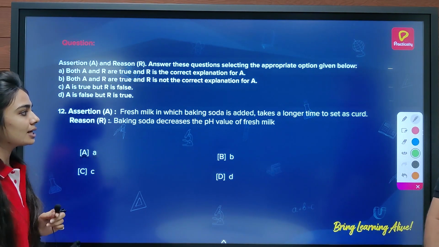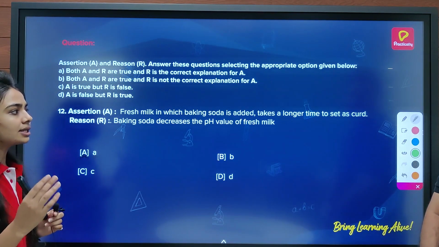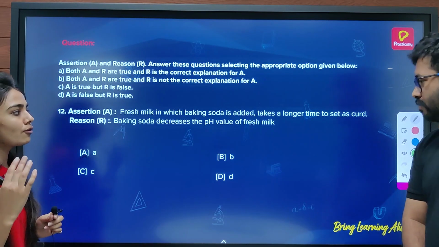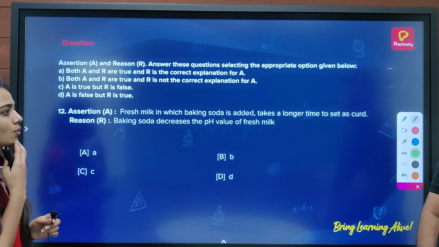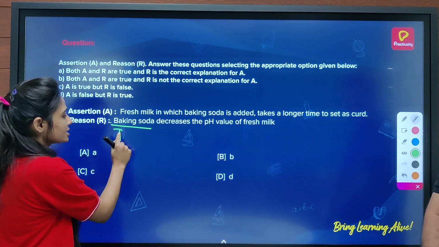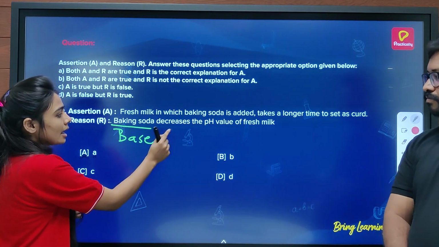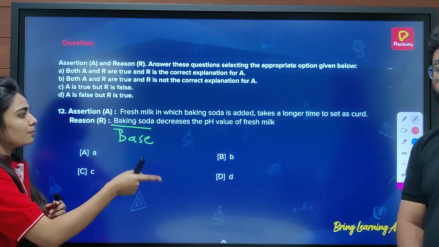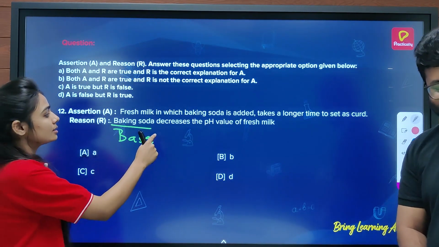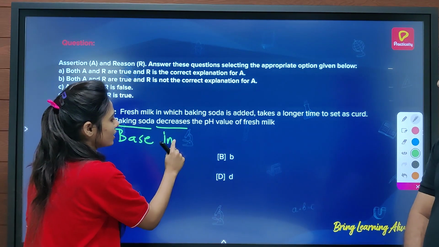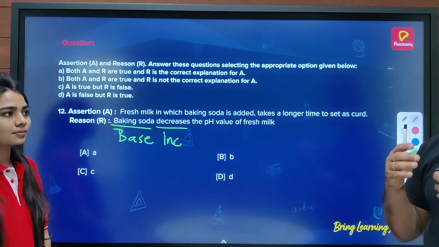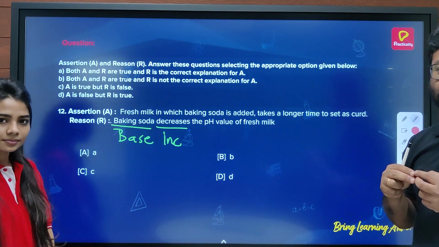Fresh milk in which baking soda is added takes a longer time to set as curd. Baking soda decreases the pH value of fresh milk. This is your reason. So what I think here is that baking soda is a base. We know that. And if we are adding baking soda, that is a base, to any acid, or we can say the milk, then it increases the pH value. Exactly, because a base has pH higher than 7, right? 7 to 14 are bases and 0 to 7 are acids.